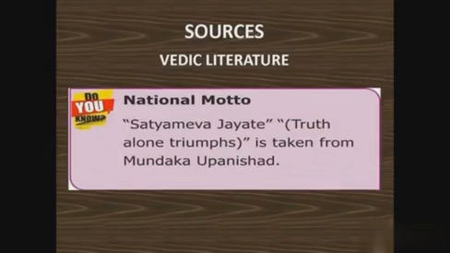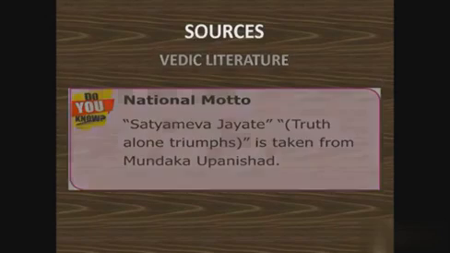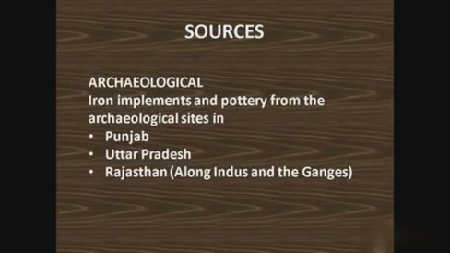Do you know, children, our national motto Satyameva Jayate, that is, truth alone triumphs, is taken from the Mundaka Upanishad. Archaeological sources. Material remains such as iron implements and pottery from the archaeological sites in Punjab, Uttar Pradesh and Rajasthan along the Indus and Ganges have been recovered.